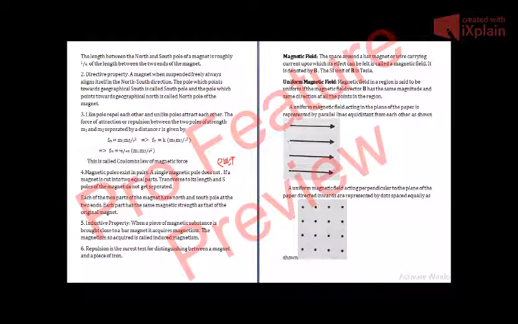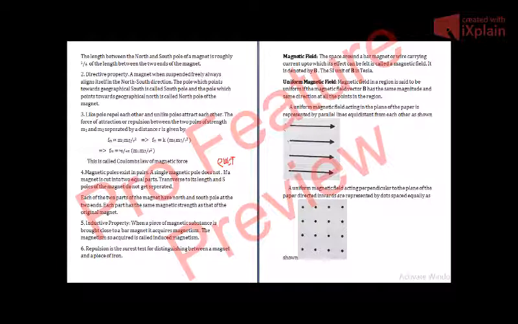When a magnet is cut into two equal parts, transverse to its length, the north and south poles of the magnet do not get separated. Each of the two parts of the magnet has a north and south pole at its two ends.